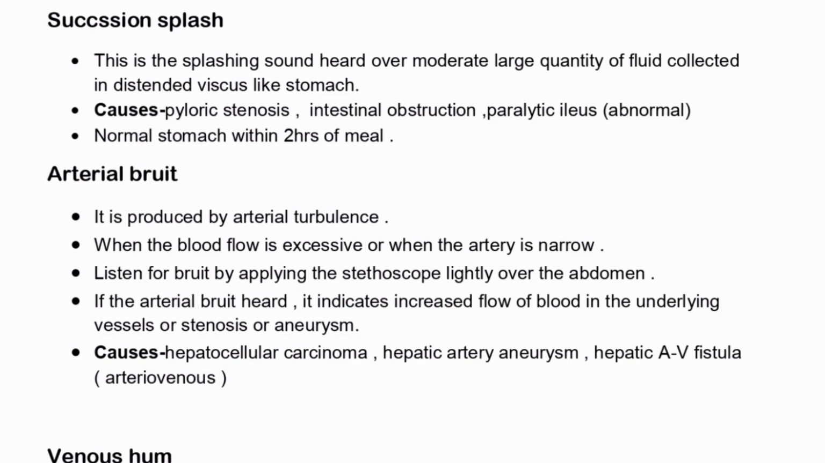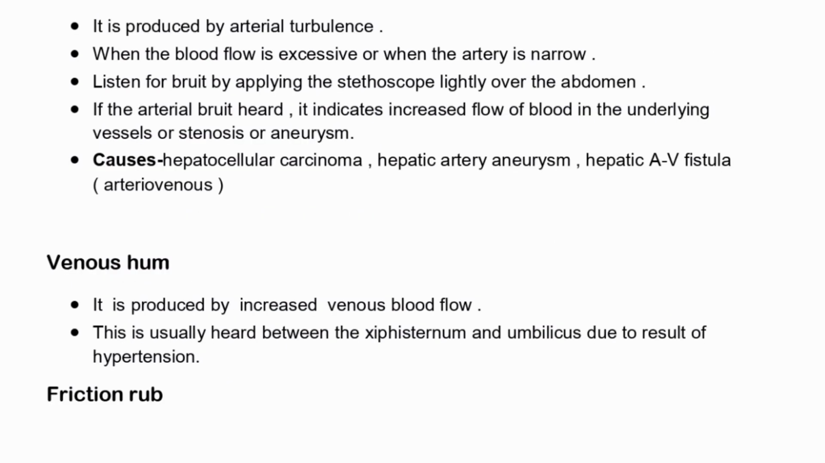Then comes the arterial bruit. Arterial bruit is produced by the blood flowing inside the arteries, and it is produced by arterial turbulence. So whenever there is turbulence in the blood flow, the arterial bruit is heard. When the blood flow is excessive or when the artery is narrow, listen for the bruit by applying the stethoscope lightly over the abdomen. And if the arterial bruit is heard, it indicates increased flow of blood in the underlying vessels. So it may be due to hepatocellular carcinoma or any aneurysms.